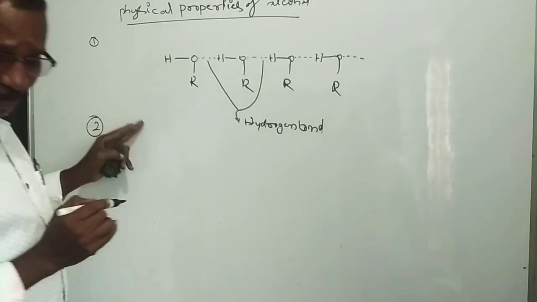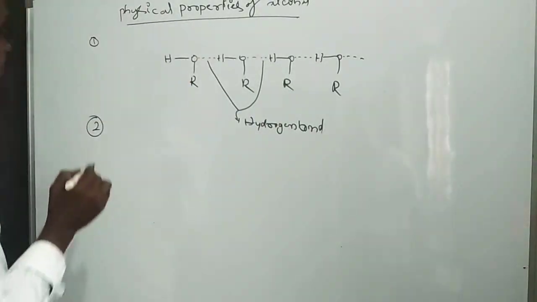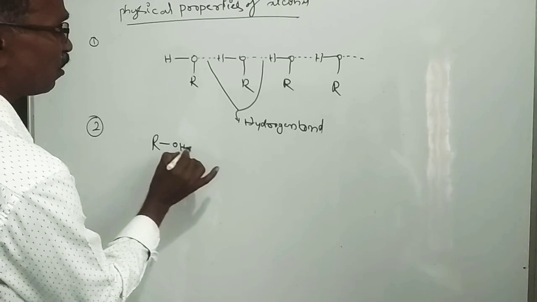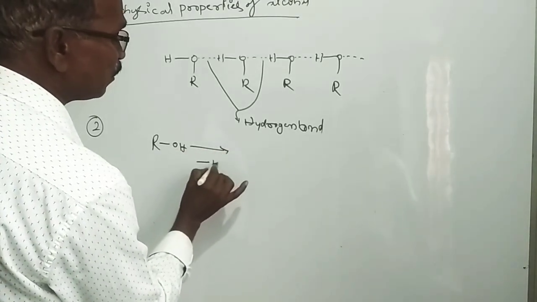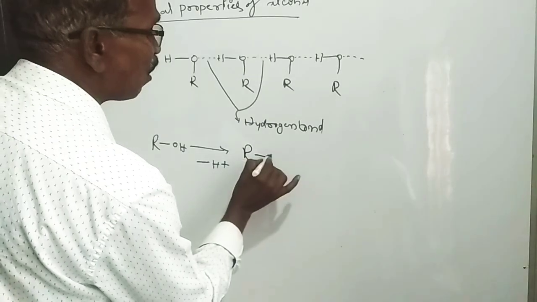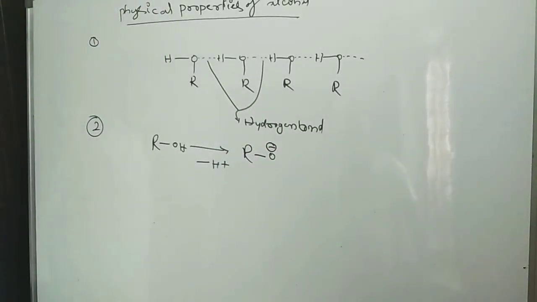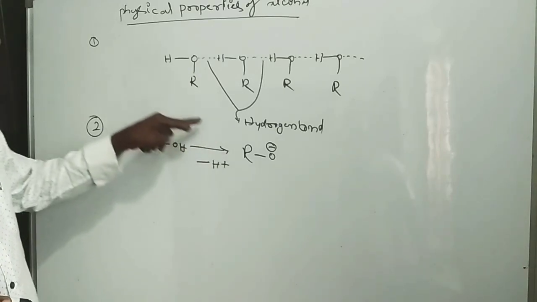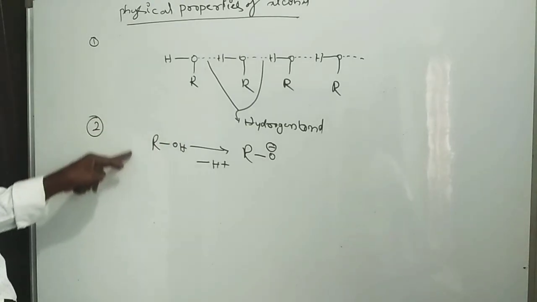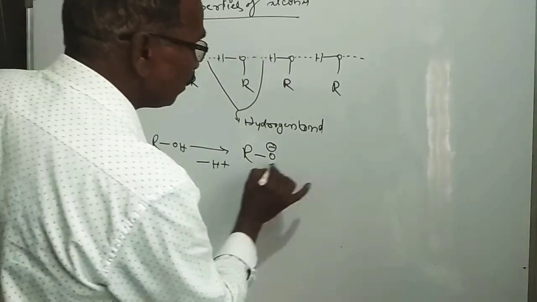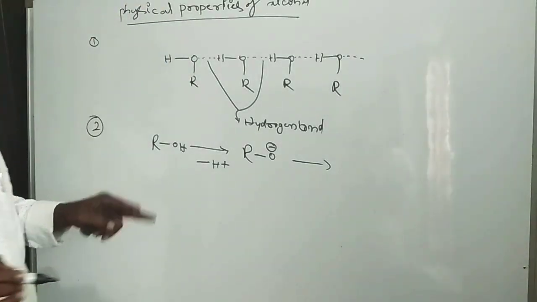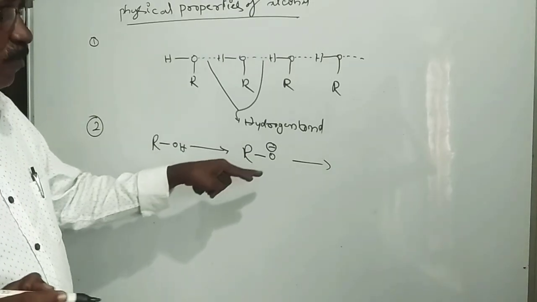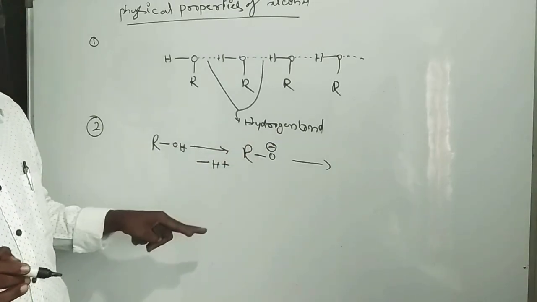Okay. Next, another point: alcohols are acidic in nature. In alcohols, OH, what happened here? One proton, H plus, is eliminated to form the alkoxy ion. Due to the formation of the alkoxy ion, alcohols are slightly acidic. Then they react with alkali compounds to form salts. If you take these compounds and react with sodium hydroxide, a sodium salt is formed.